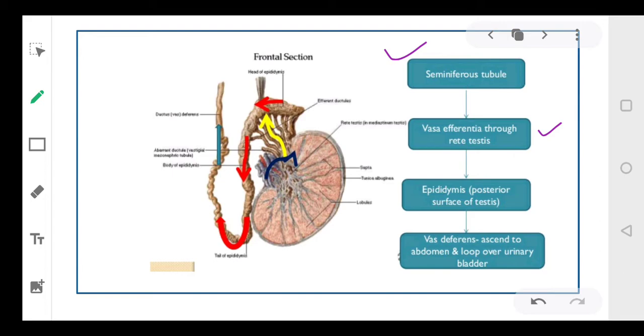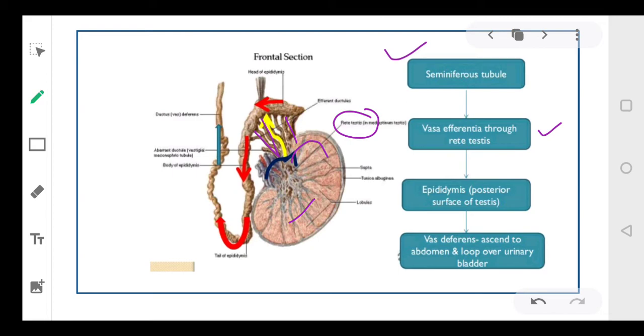Just see in the diagram, this is your testis and these are your seminiferous tubules. This structure is called your rete testis, and they open into the vasa efferentia through the rete testis.